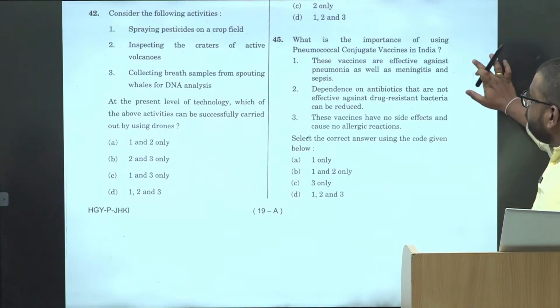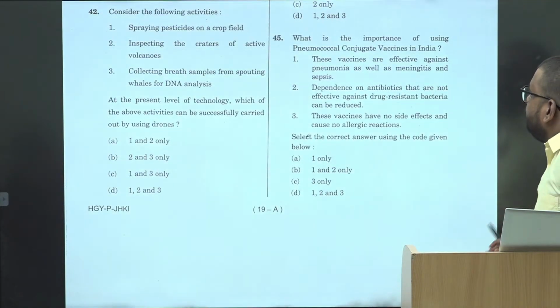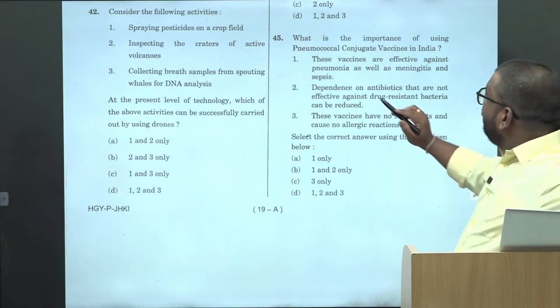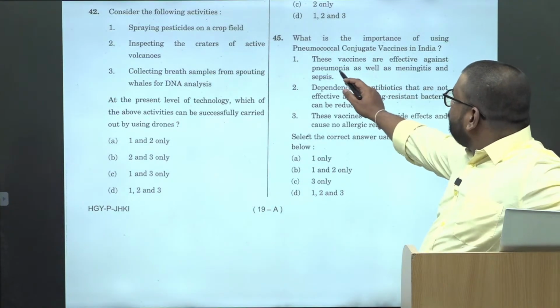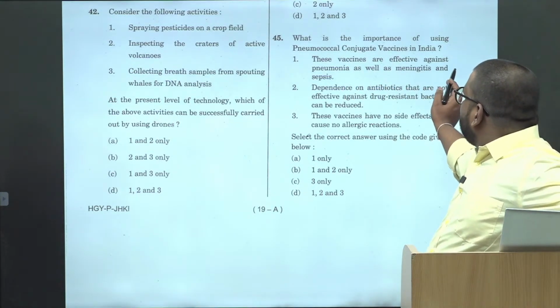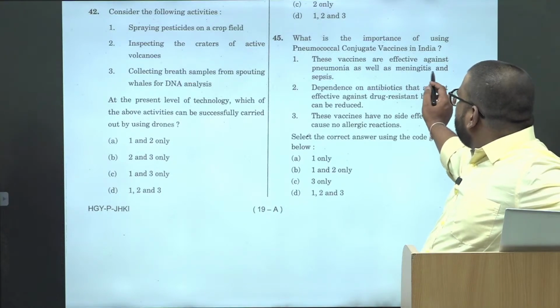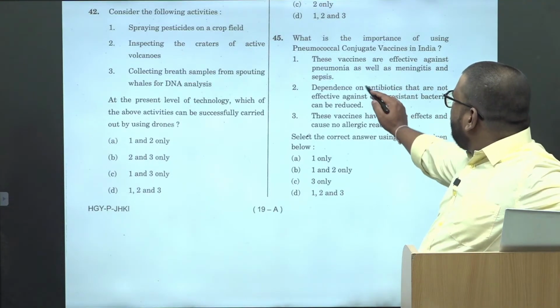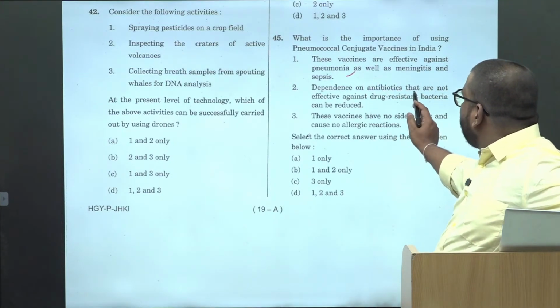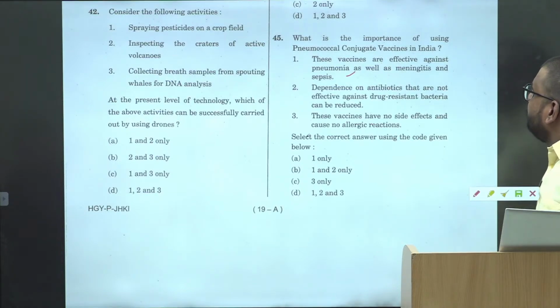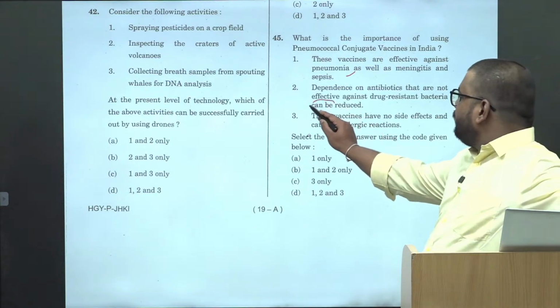Then the importance of using conjugate vaccines: they are effective against pneumonia as well as meningitis, and dependence on antibiotics that are not effective against drug resistant bacteria can be reduced. Application.